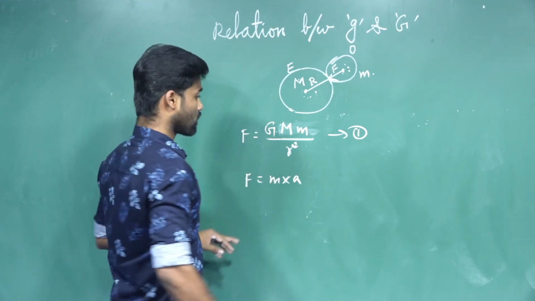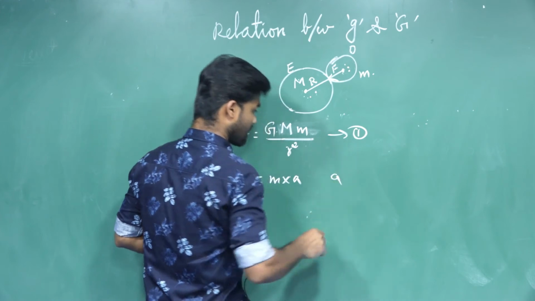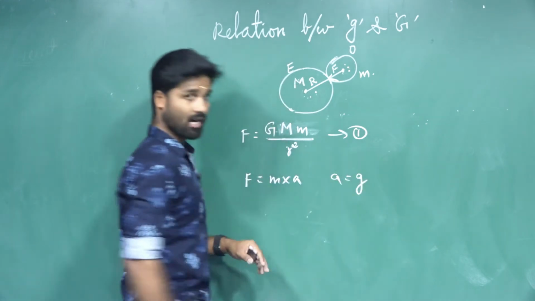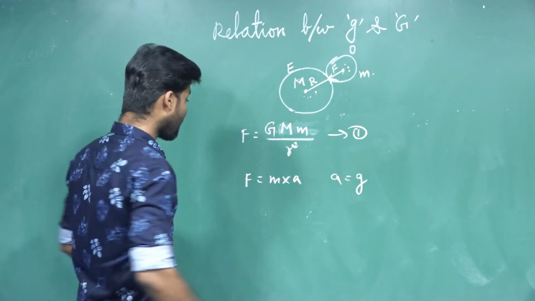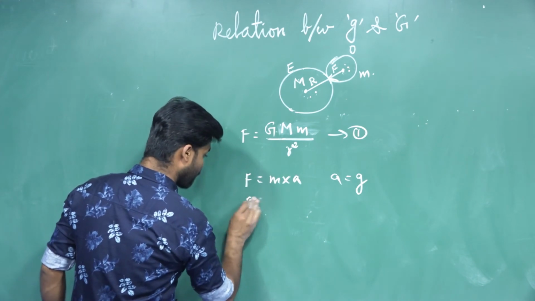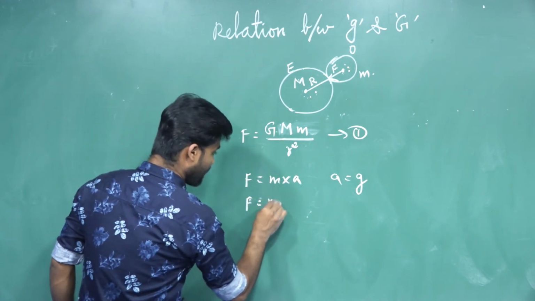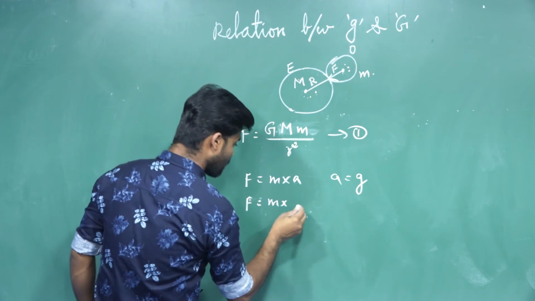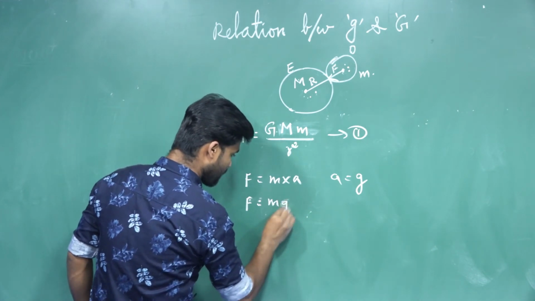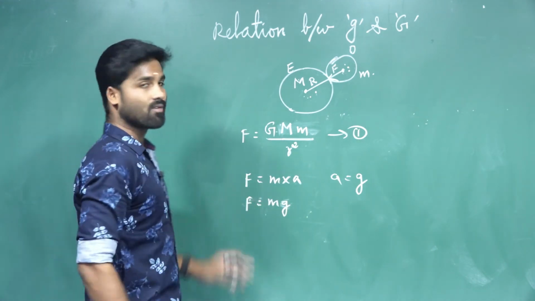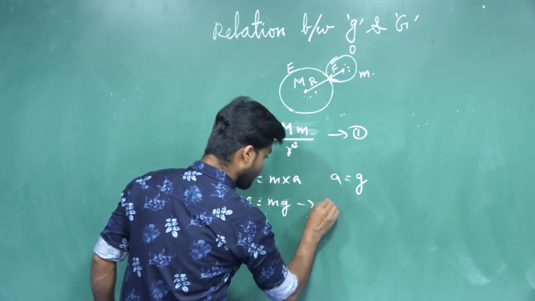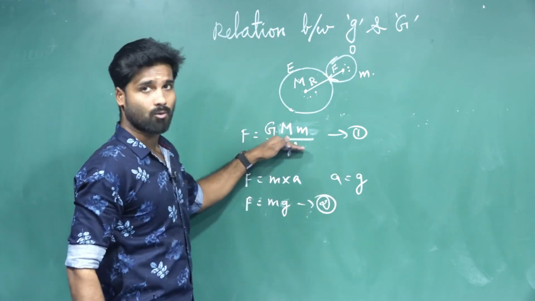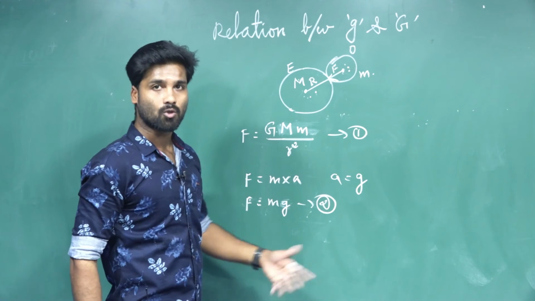So here acceleration is equal to acceleration due to gravity, a equal to small g. So F equal to m into g, that is F equal to mg. Let us say this is equation number 2. So this is equation number 1 and this is equation number 2.